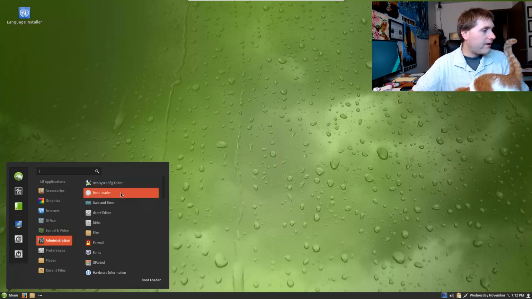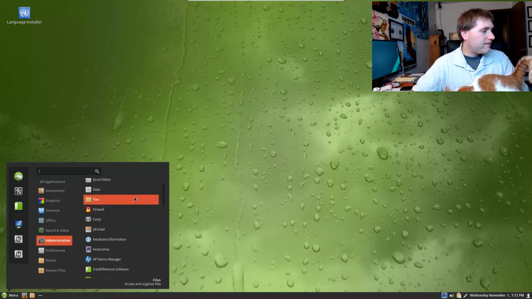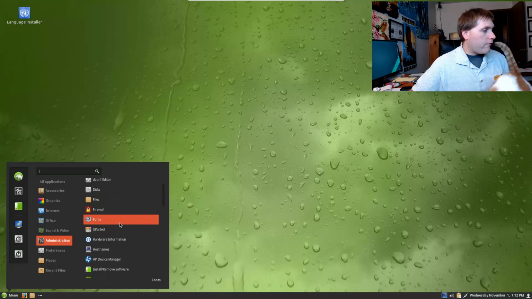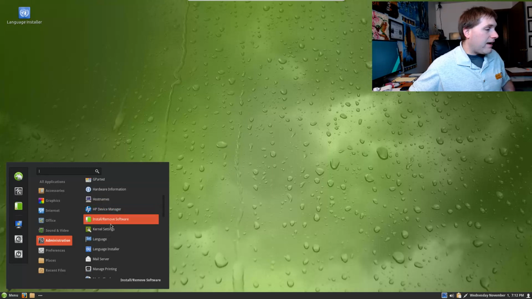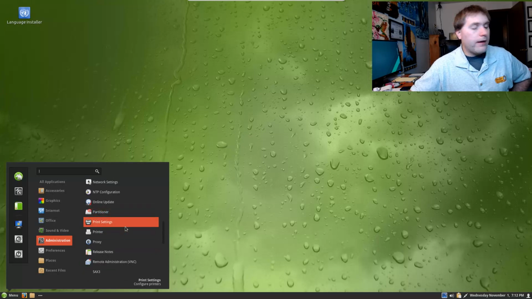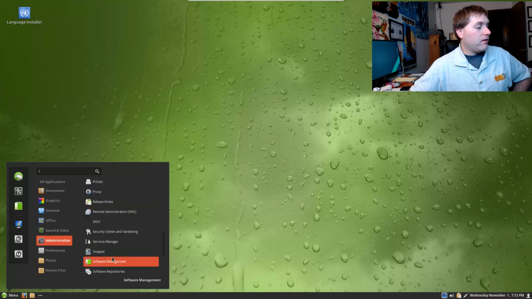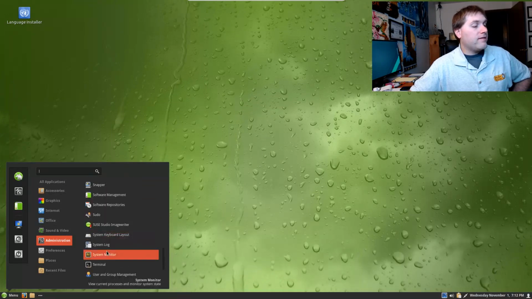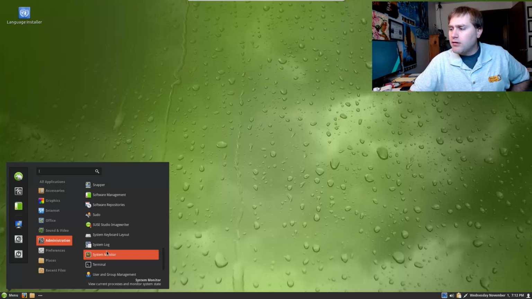All right, administration. We have a sysconfig editor. We have a bootloader, date and time, dconf editor, disks utility, files, firewall, fonts, gparted, hardware information, host names. A lot of stuff in here, which actually is very on par with an OpenSUSE install, because there's just so many settings that you could do. And that's one of the reasons why the Gecko team did this spin, is because they've pretty much gone through there and taken care of what your most average users might want to look into.